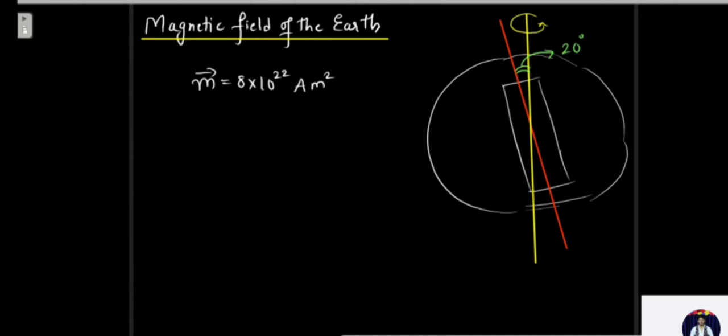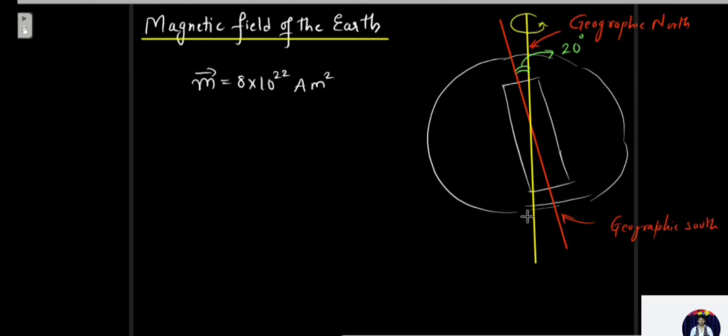So now supposing this is our geographic north and this is geographic south. The north pole of the magnet is said to lie near the geographic south.